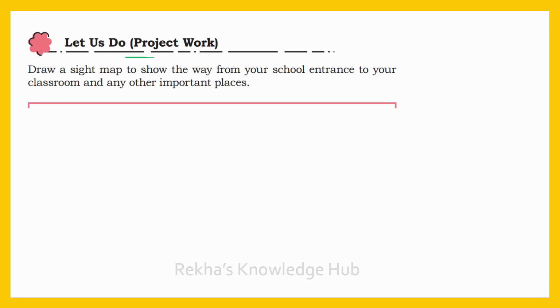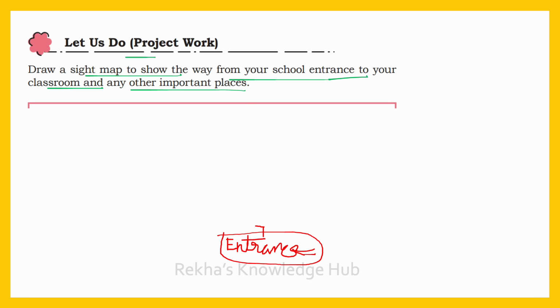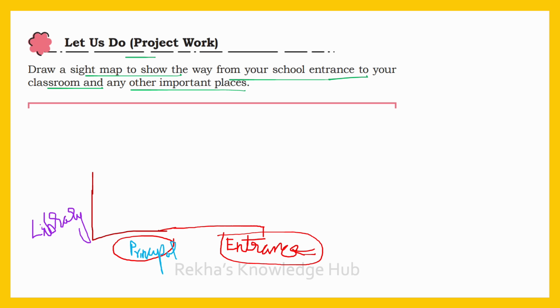Let us do project work. Draw a site map to show the way from your school entrance to your classroom and any other important places. Suppose this is the entrance. Then you turn left. Here you can see the principal's office. After a few steps, you turn right. You can see the library here. Then after a few steps, you turn right. Here you can see your classroom. You can draw your own site map.